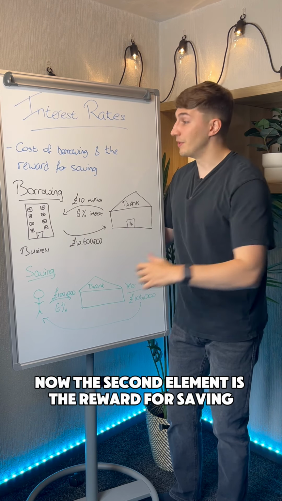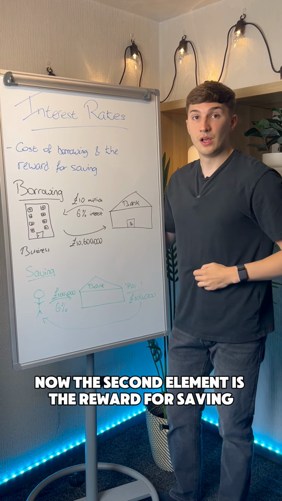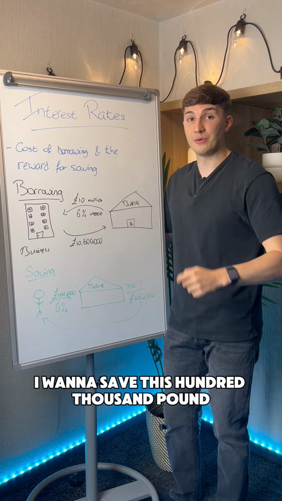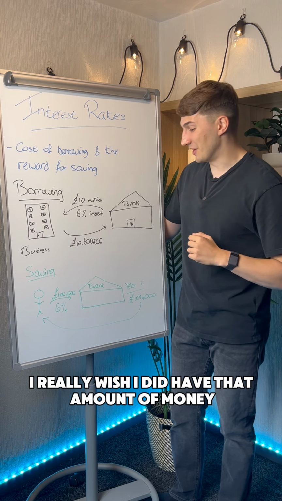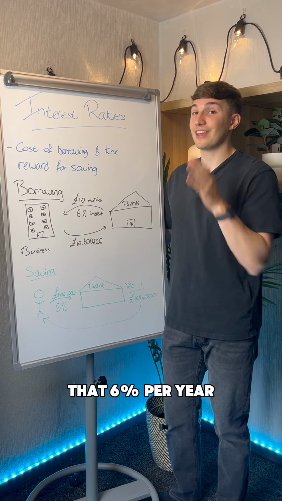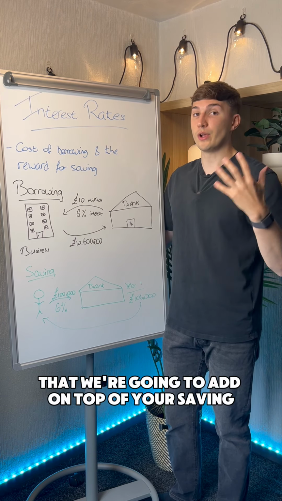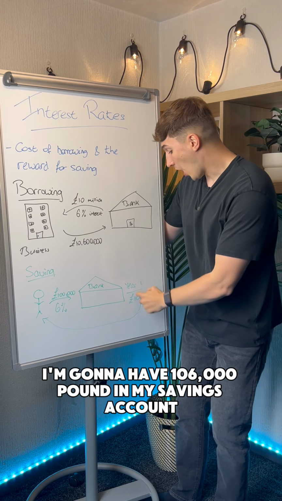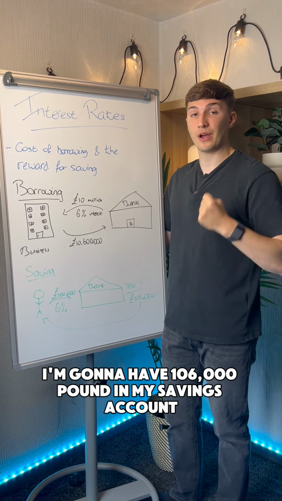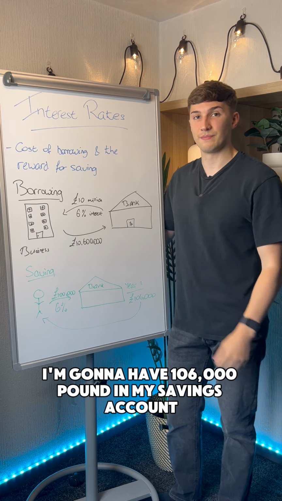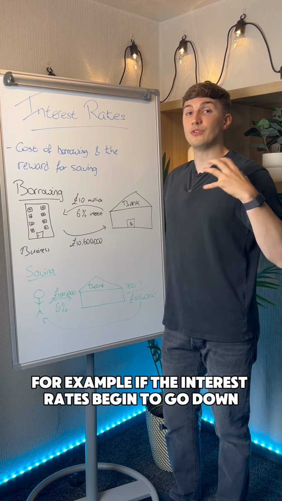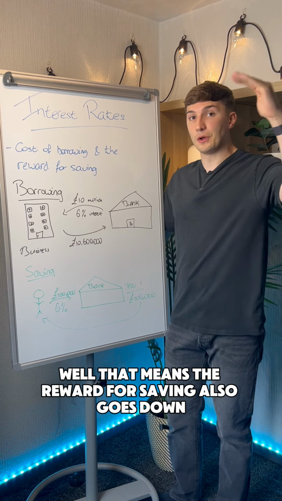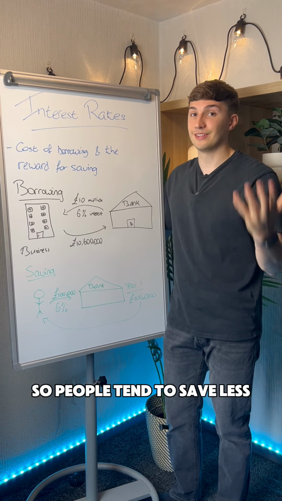Now, the second element is the reward for saving. So let's say I go to the bank and I say, I want to save this £100,000. I really wish I did have that amount of money. And the bank tell me, right, that's 6% per year that we're going to add on top of your saving. That means after my first year, I'm going to have £106,000 in my savings account. Now, let's say, for example, if the interest rates begin to go down, well, that means the reward for saving also goes down, so people tend to save less.